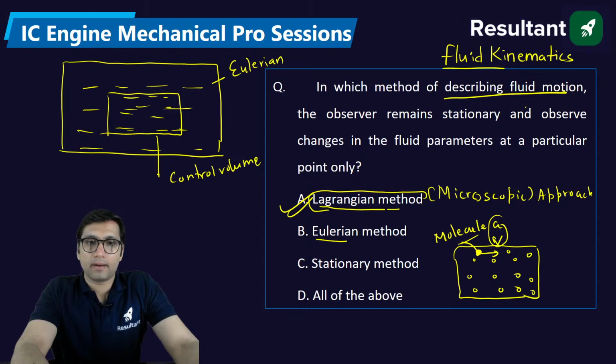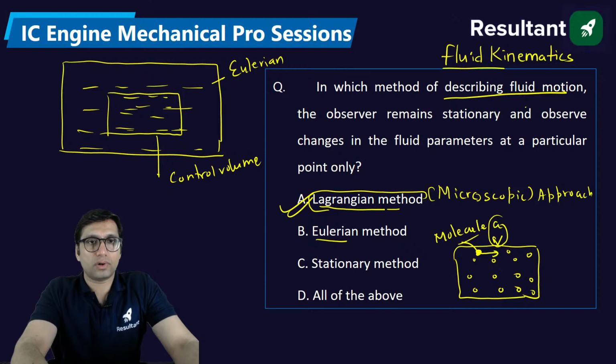All right. So with respect to this question, I know the answer that is given on the internet is Eulerian, but I have to check once, because from a concept point of view it should not be Eulerian.